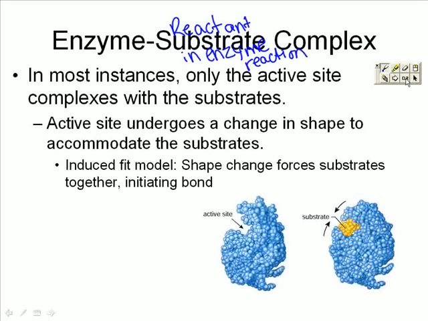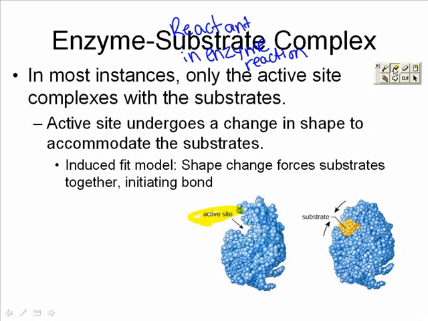Now, for the enzyme and the substrate to combine together, the enzyme can only join to an area that's referred to as the active site. Enzymes, remember, are specific. An enzyme is only for a particular substrate. That's why we name the enzyme after the substrate.